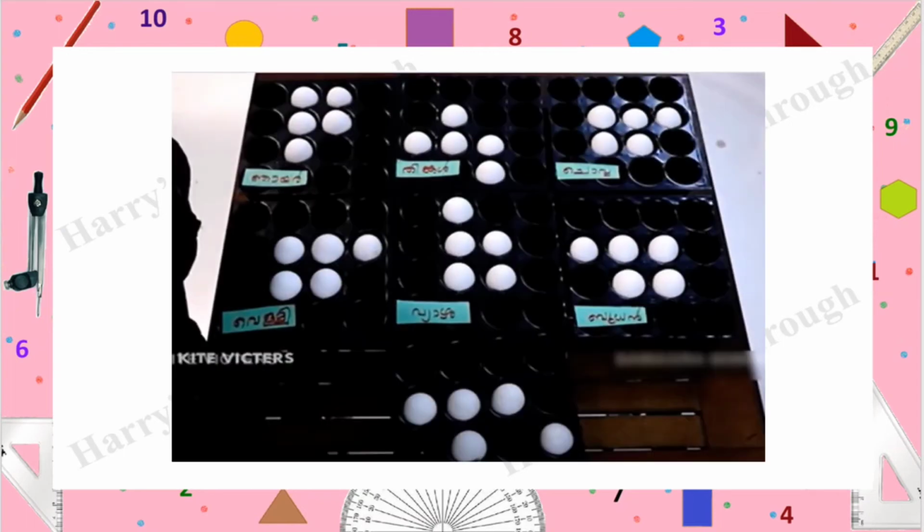So if the number of eggs they got in each day is the same, then it will be like this. That is, each day they will get 5 eggs if the number of eggs they got each day is the same. So we know that they got different numbers of eggs on each day, but if we assume that they got the same number of eggs on all the days, then we will get a quantity.